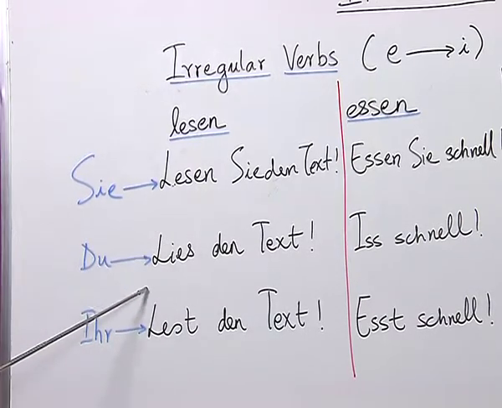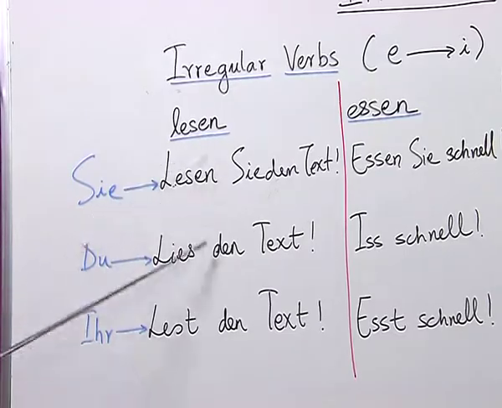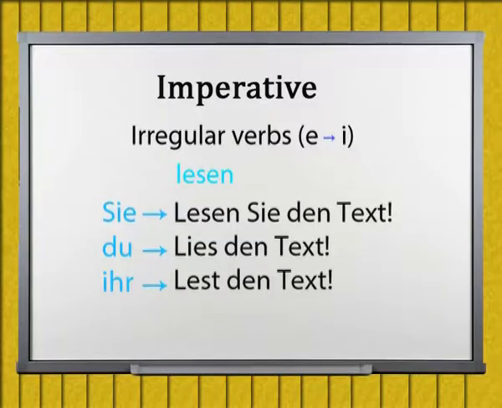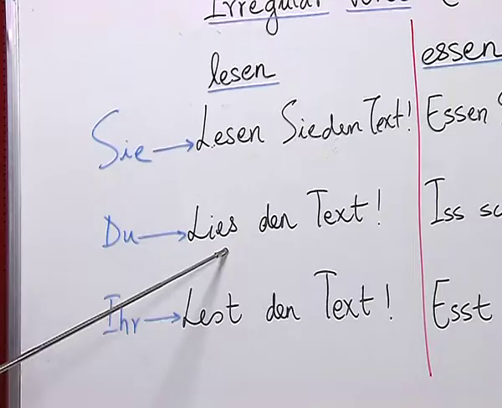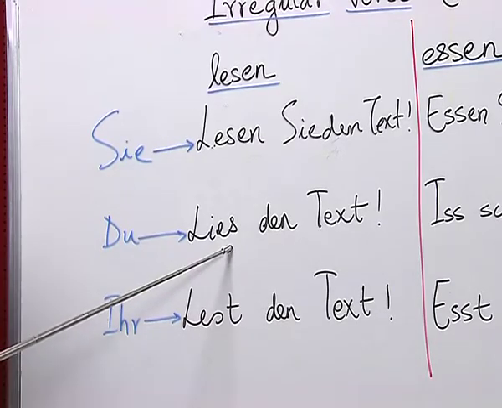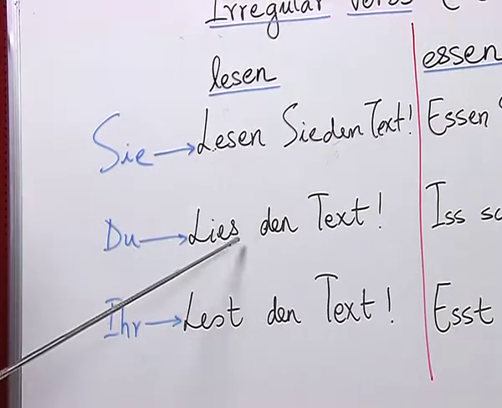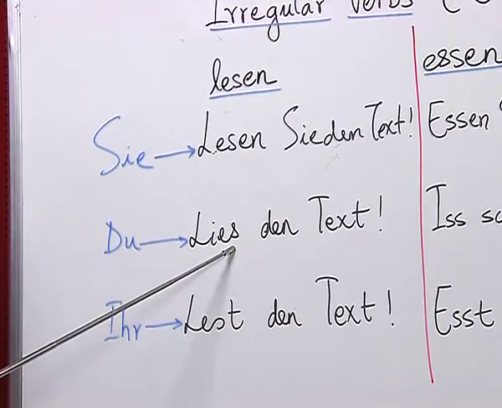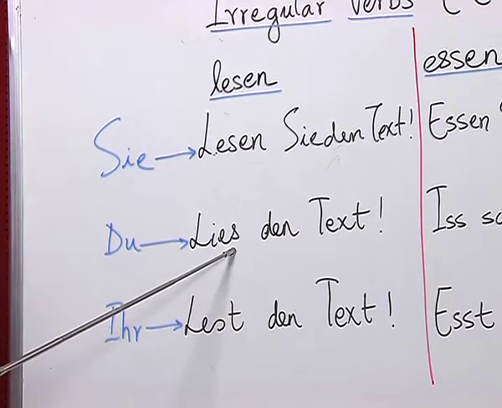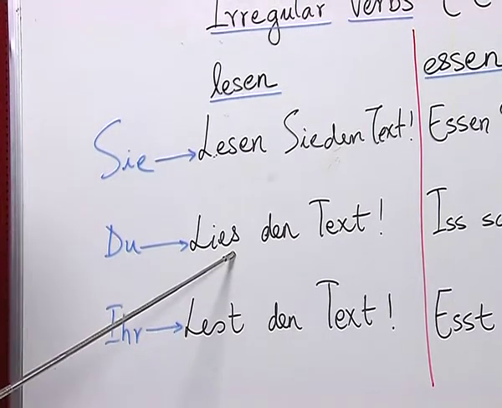Now, let us look at the conjugation of the verb lesen with du: Lies den Text. As you know, here we remove the ending of the verb, and for the pronoun du, the imperative sentence does not contain the letter T. As you know, we have the ending st for the verb lesen.